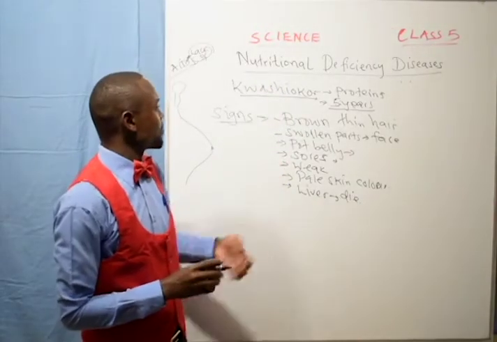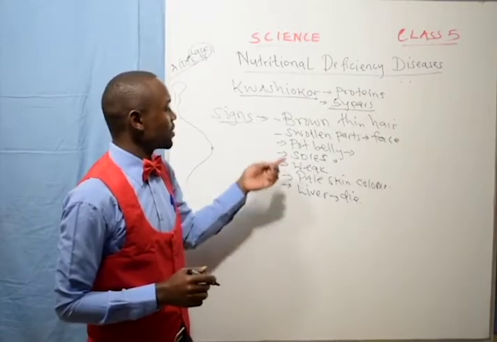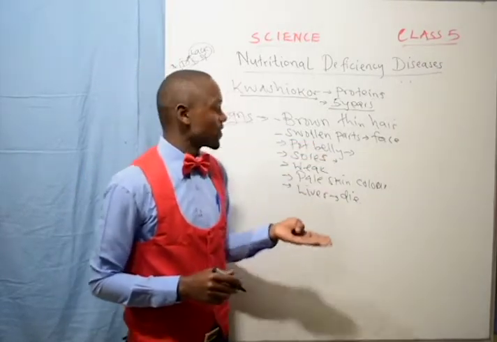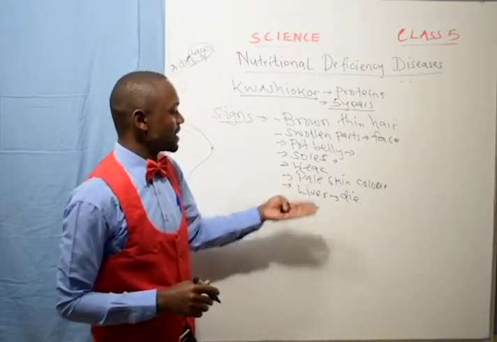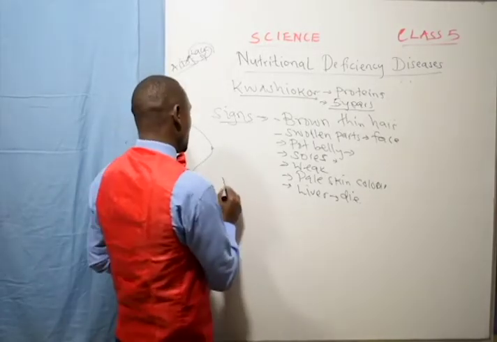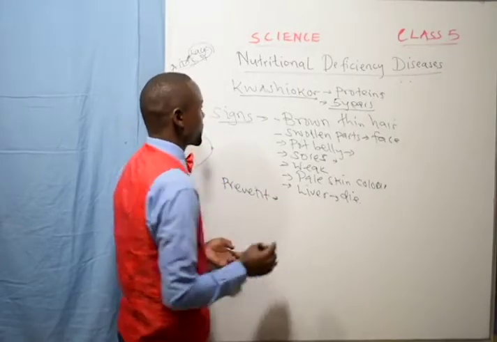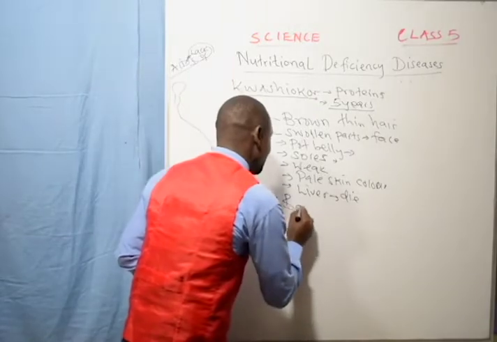Those are some of the signs and symptoms of kwashiorkor: brown thin hair, swollen body parts, pot belly, sores at the corners of the mouth. The child will feel very weak and have a pale skin color, it will affect the liver, and later the child will die. How can you help to prevent kwashiorkor? We can prevent kwashiorkor by having a balanced diet.